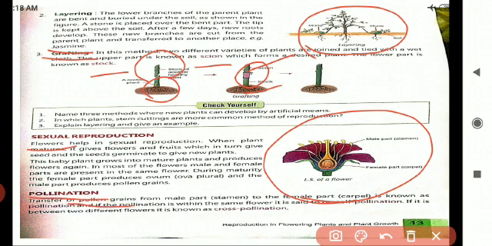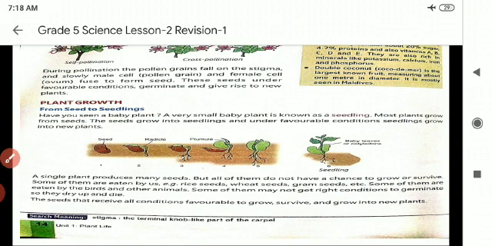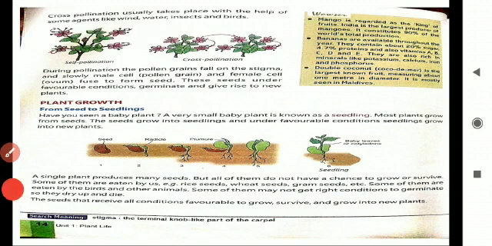Transfer of pollen grains from male part to the female part is known as pollination. Okay, children, the transfer of pollen grains from male part to the female part is known as pollination. If the pollination takes place in the same flower, it is known as self-pollination, and if it takes place in different flowers, it is known as cross-pollination. I hope you all understood, children. I am going to the next page.